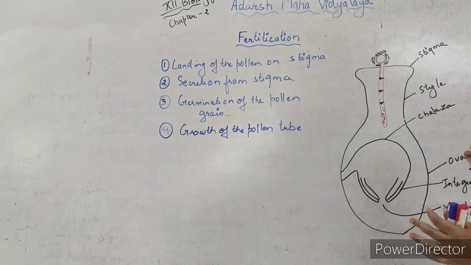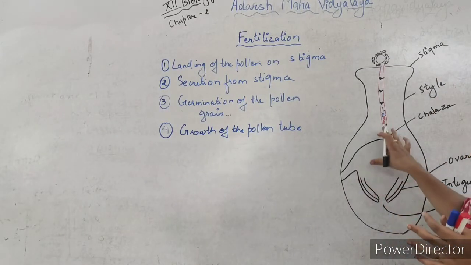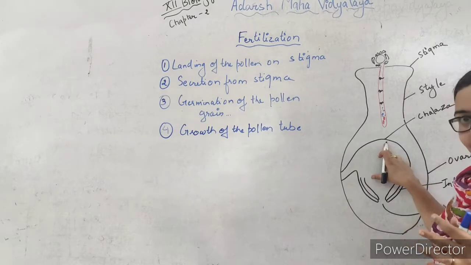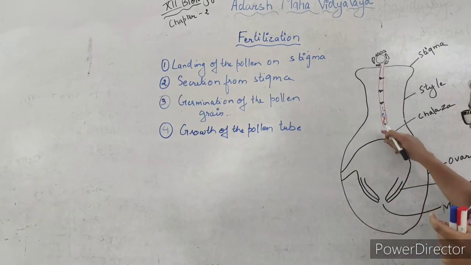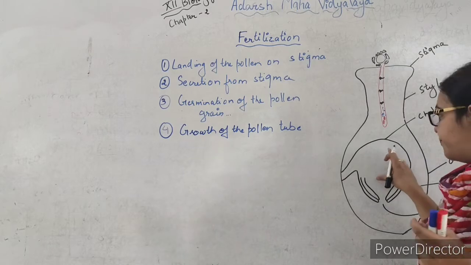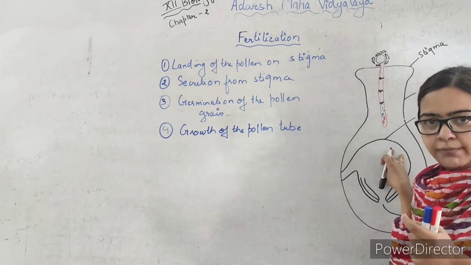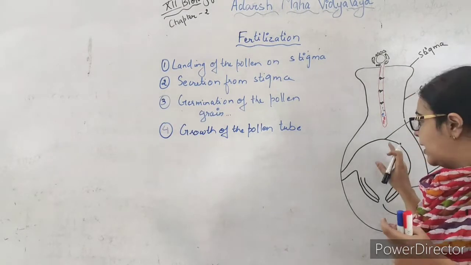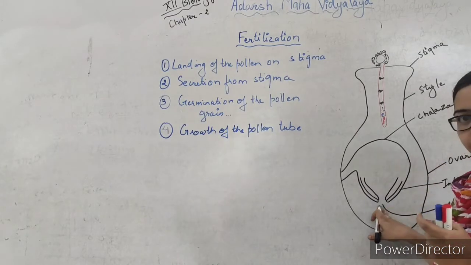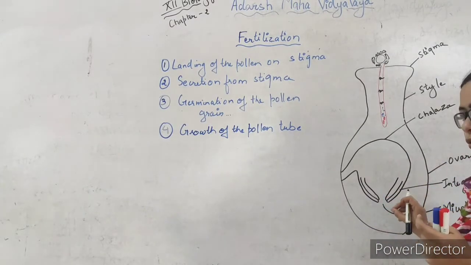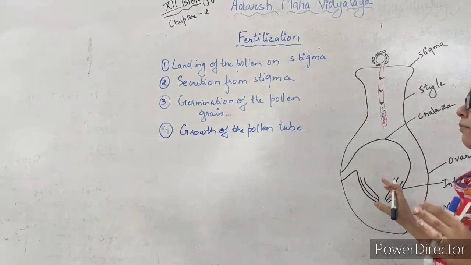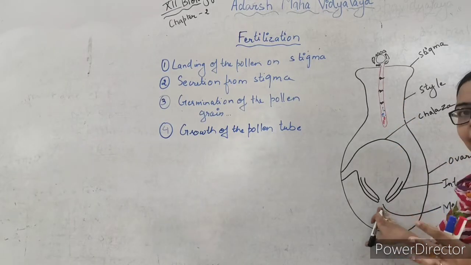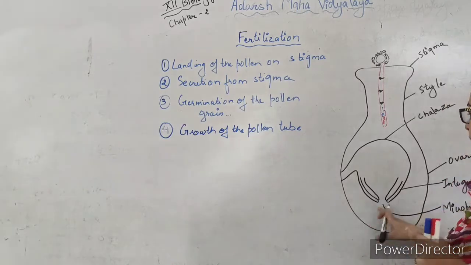Okay. Now this is the ovule. Now this tube will enter. This tube can enter into the ovule from the chalaza. When the tube enters through the chalaza into the ovule, the process is called chalazogamy. It can also enter through the integuments, then this is called mesogamy, and when it enters through the micropyle, it is called porogamy. Porogamy is the most common among the angiosperms. That is, the entry of the pollen tube occurs through the micropyle, and that is called porogamy.